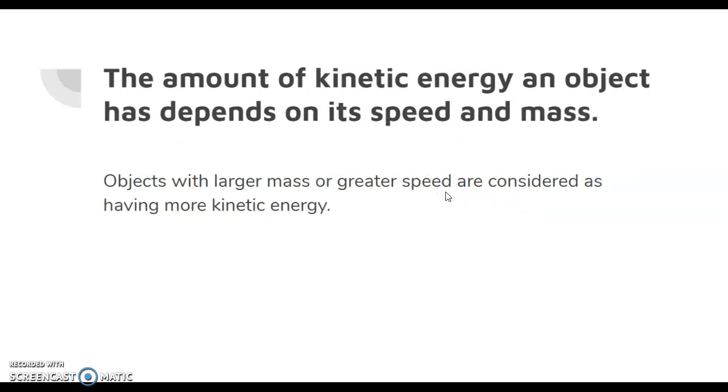The amount of kinetic energy that an object has depends on its speed and mass. Objects with larger masses or greater speeds are considered as having more kinetic energy. So if I have a semi-truck and a motorcycle both going 60 miles an hour down the freeway, which one's going to have more kinetic energy? It's going to be the semi because the semi has a lot more mass. You can think of it like, if they're both going 60, which one's going to take longer to stop? It's that semi because it has so much more kinetic energy.